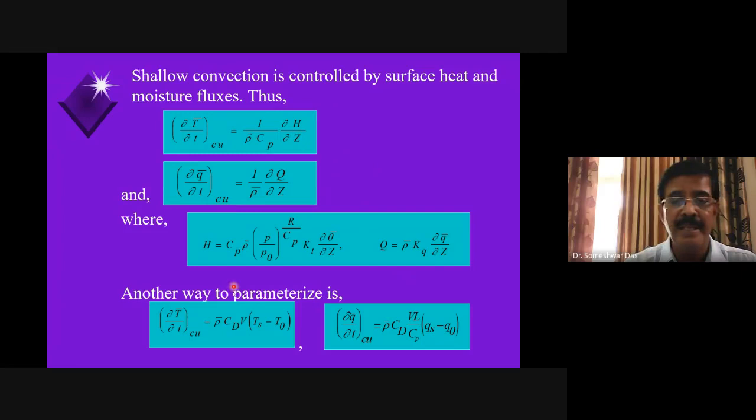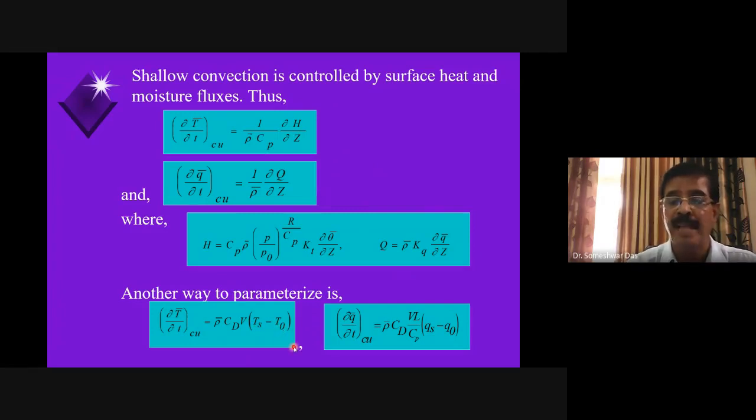The other way is to simply parameterize by using the drag coefficient and the difference between the surface temperature and the lowest atmospheric layer. So this is given by these two expressions. For example, the rate of change of temperature with time because of the shallow cumulus cloud can also be written by this expression: rho bar times CD, where this is the drag coefficient, this is the wind speed, and Ts minus T0, where Ts is the temperature of the surface and T0 is the temperature at a reference level above the surface.